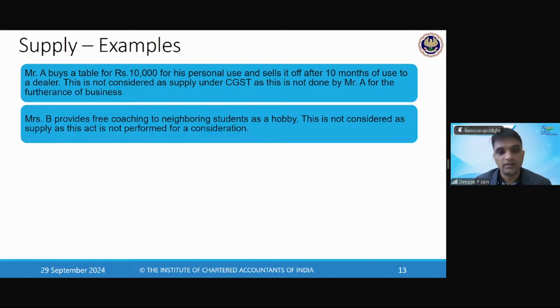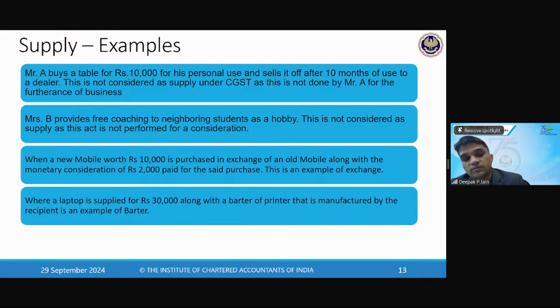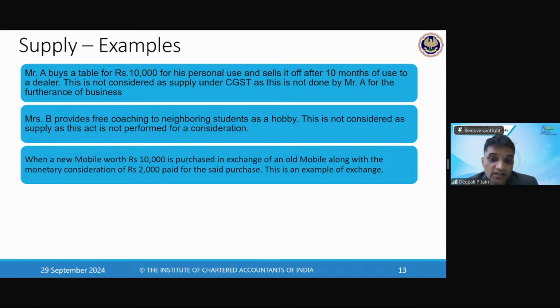For example, when a mobile phone worth 10,000 rupees is purchased in exchange of an old mobile along with the monetary consideration of 2,000 rupees, then this is an example of exchange transaction. So is there any major amendment in supply when we learn? No major amendment. 7(1)(a) is one, and the circular on one aspect which we will discuss in some time now. That is very important.